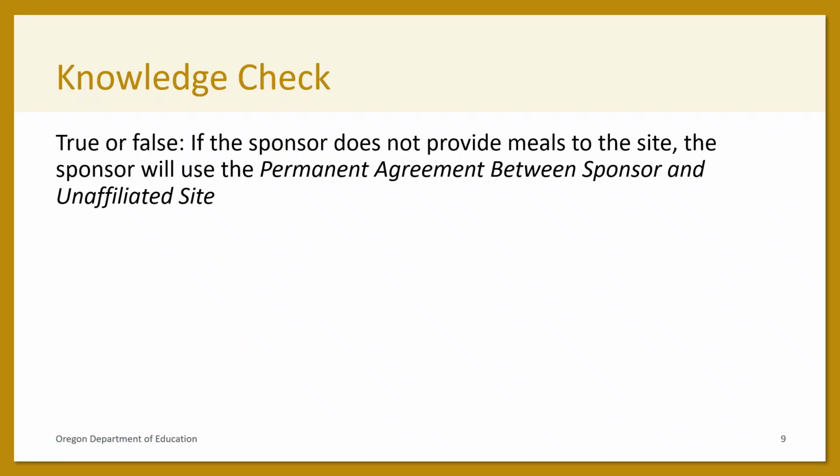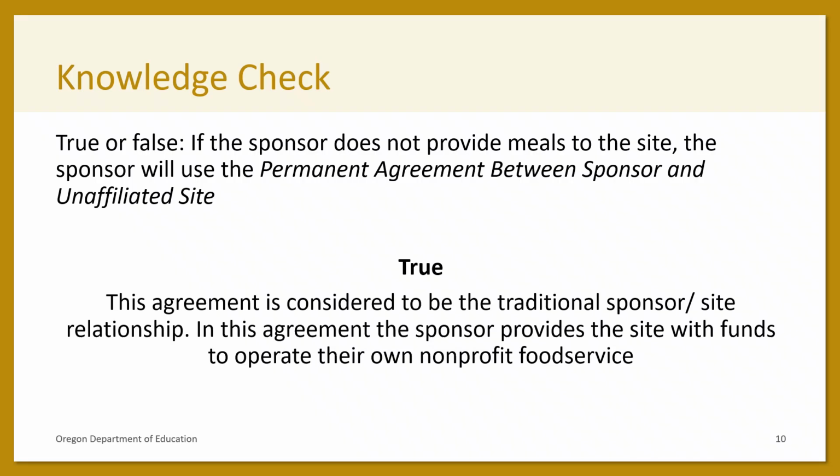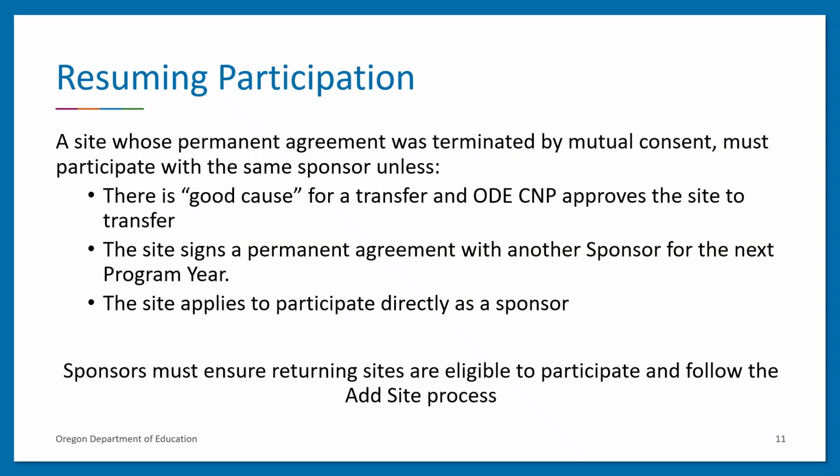It's time for a quick knowledge check. True or false? If the sponsor does not provide meals to the site, the sponsor will use the permanent agreement between sponsor and unaffiliated site. This is true, as this agreement is considered to be the traditional sponsor-site relationship. In this agreement, the sponsor provides the site with funds to operate their own nonprofit food service.